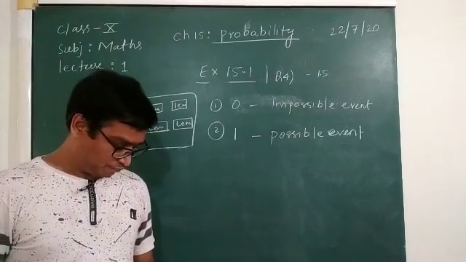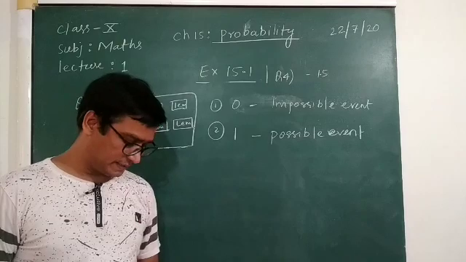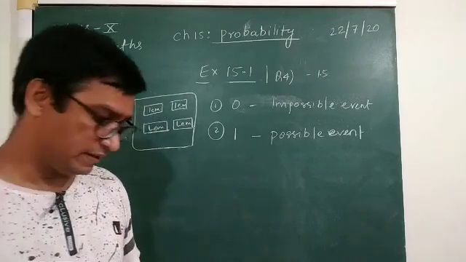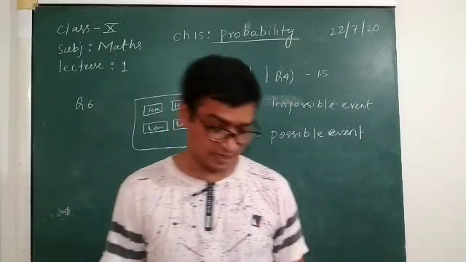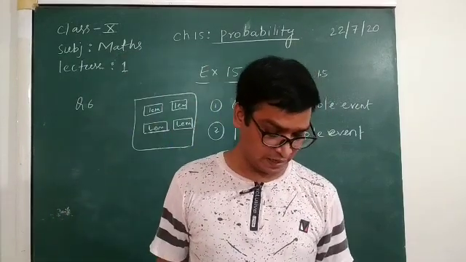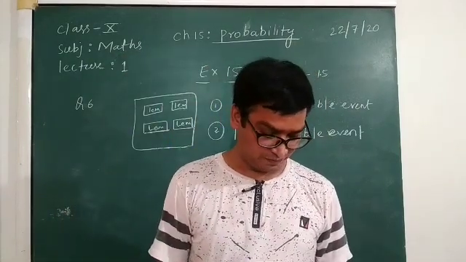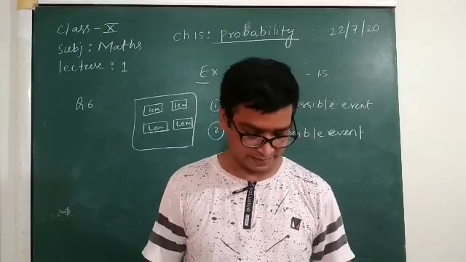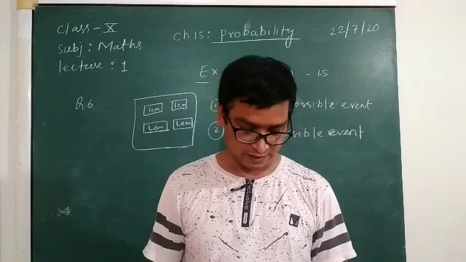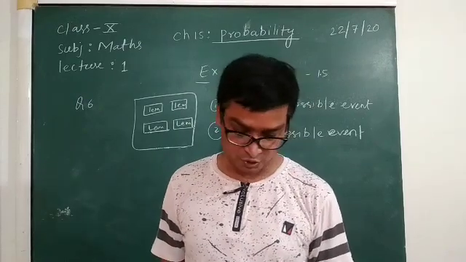Then question number 7 is there. It is given that in a group of 3 students, the probability of 2 students not having the same birthday is 0.992.